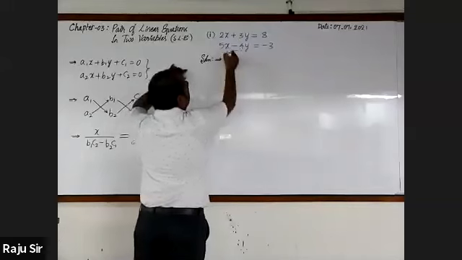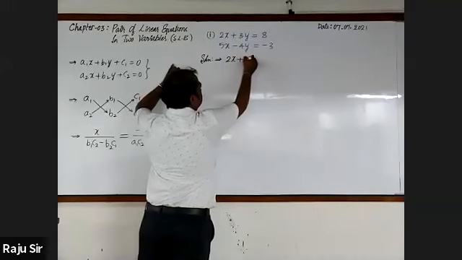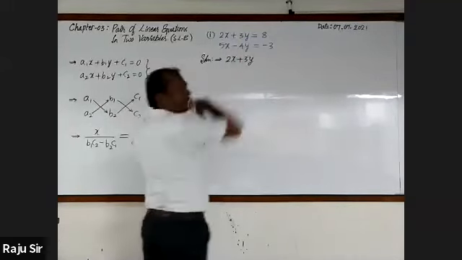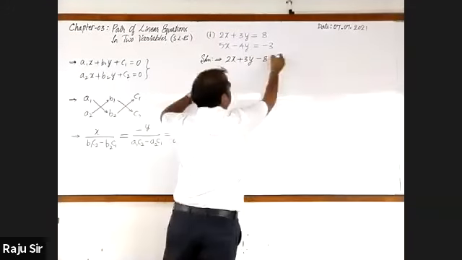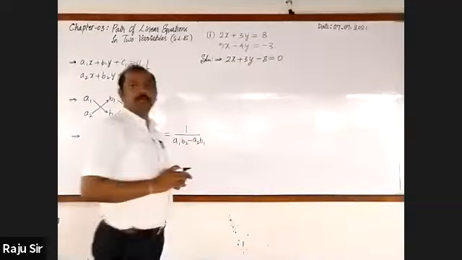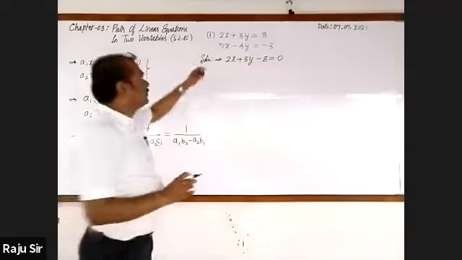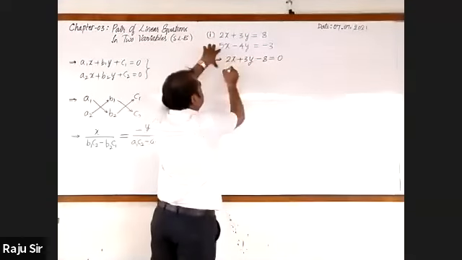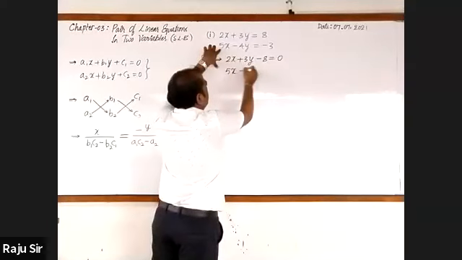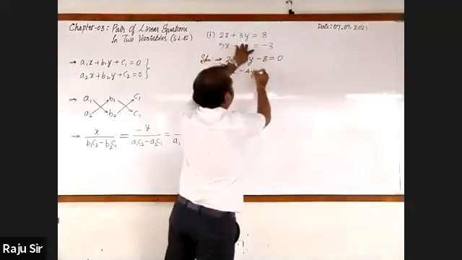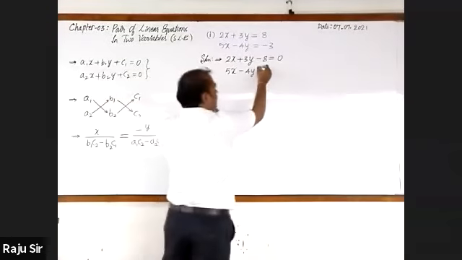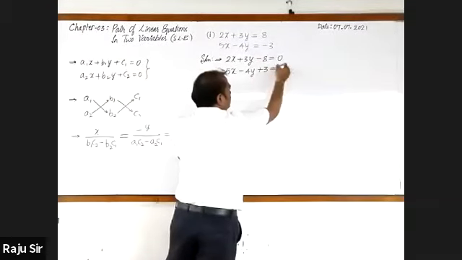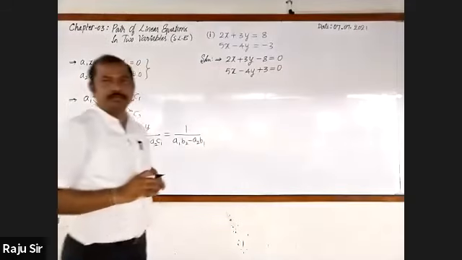It is 2x plus 3y, transfer 8 to the left hand side, minus 8 is equal to 0. Write the second equation in standard form. This is 5x minus 4y, transfer minus 3 to the left hand side. It becomes plus 3, which is equal to 0.